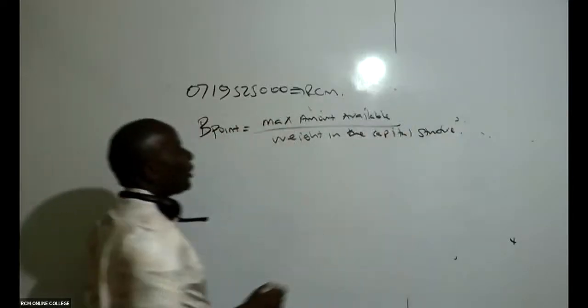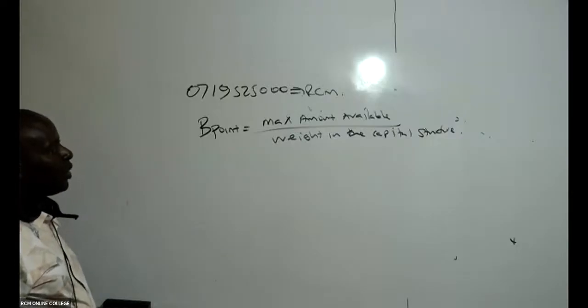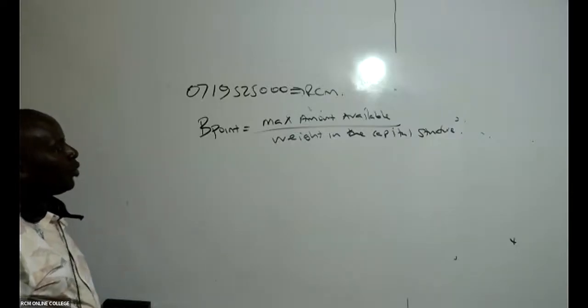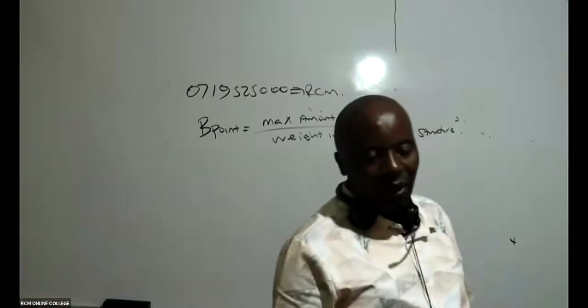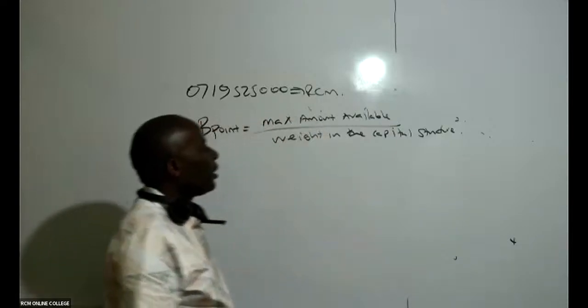This is a very important formula that I would want you to write down: maximum amount available divided by weight in the capital structure.